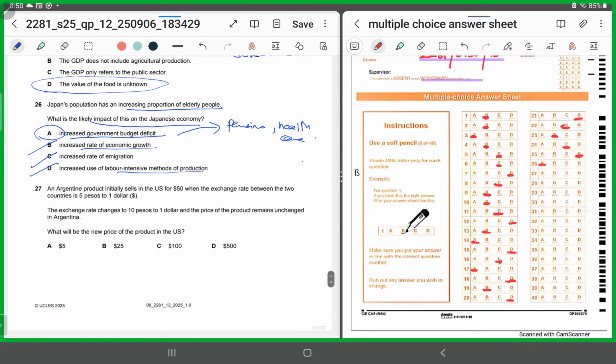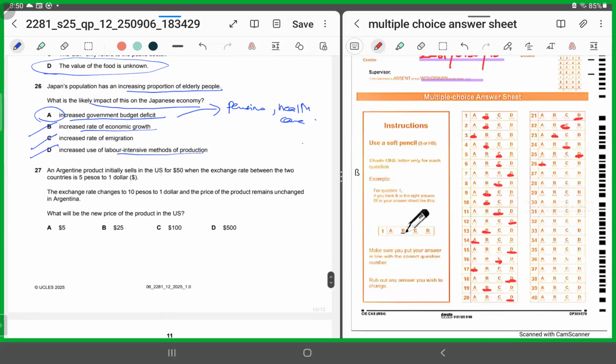27. An Argentine product initially sells in the US for $50 when the exchange rate between the two countries is 5 pesos to $1. So let's write it down. Initially, $1 is equal to 5 pesos, and the Argentine product was selling in the US for $50. So in Argentina, what should have been its price? 250 pesos, right? So far clear?